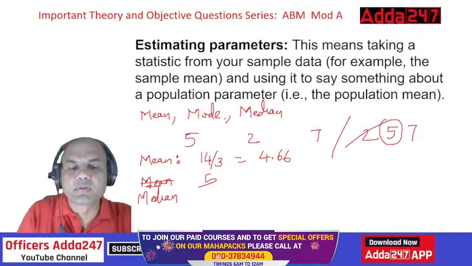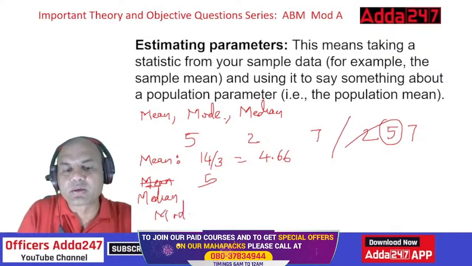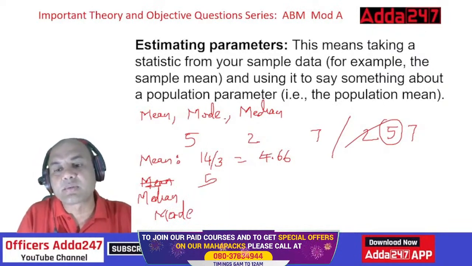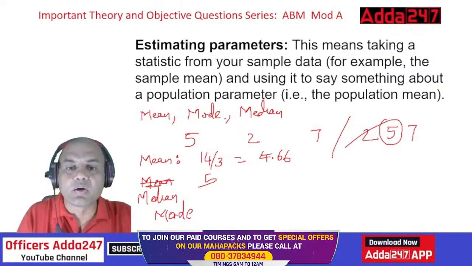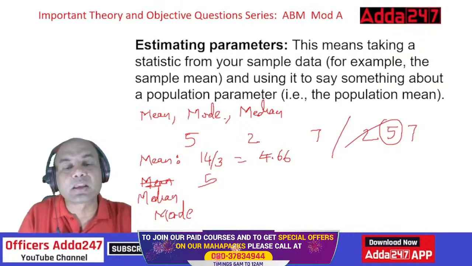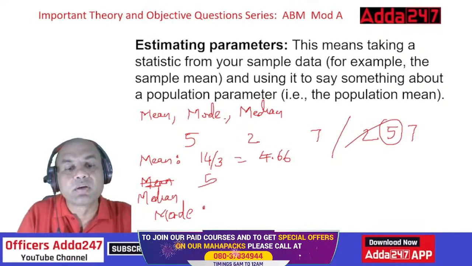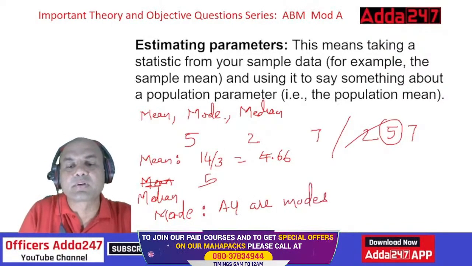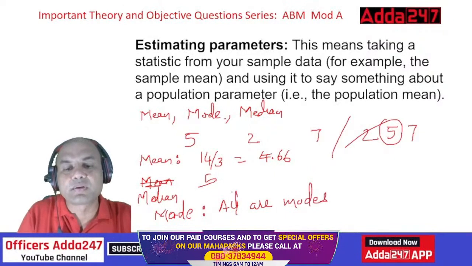And mode. Now what is the mode? This is difficult over here. Mode is the one which occurs the maximum number of times. So who is occurring the maximum number of times? No one. All are occurring an equal number of times. So all are modes over here. The one which occurs the maximum number of times is a mode, so here all of them are modes.